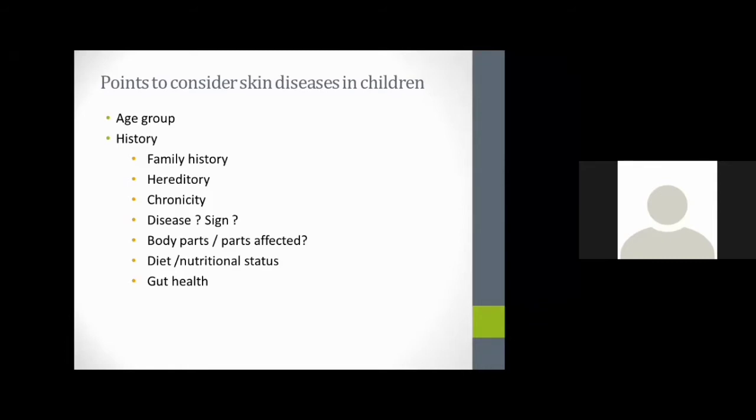But in the case of chickenpox and others, the presenting symptom is indicating the underlying disease. So like that we should analyze the disease condition. And next come the body parts, which body part is affected. Like in specific conditions, only specific body parts will be affected.